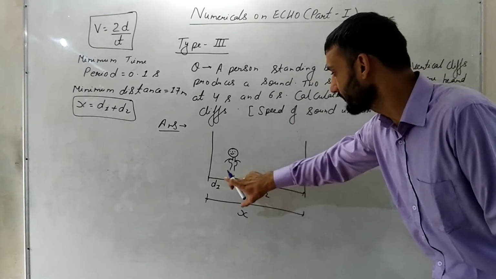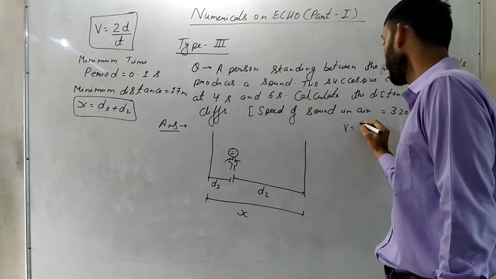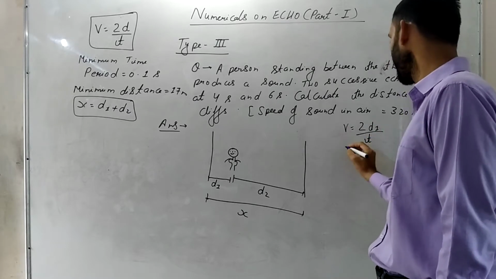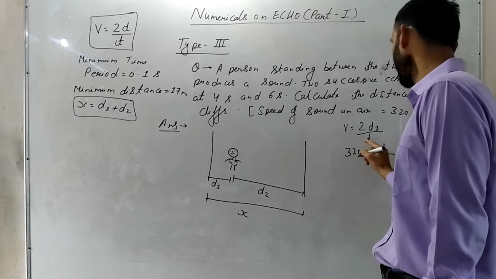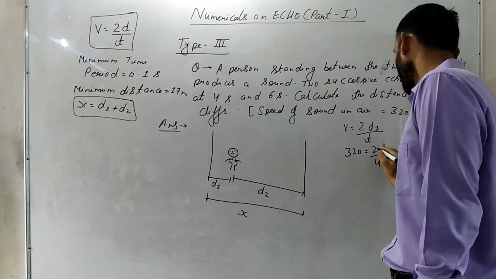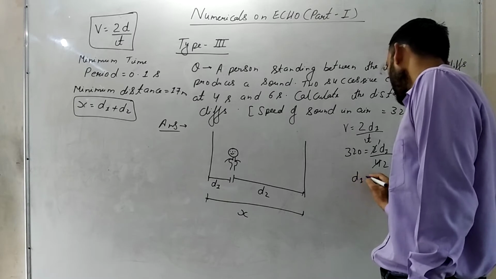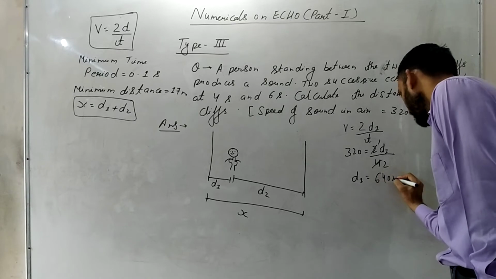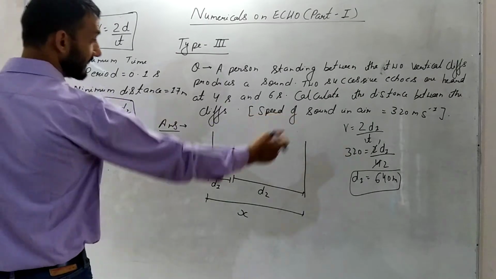So first we will solve this for this cliff, d1. We know that v is equal to 2d1 upon t. Now v is given, 320 is equal to 2d1 upon t. t is 4 seconds. Why 4 seconds? Because it is close by. Multiply this. So d1 will be what? 32 into 2, 64, 640 meters. d1 has come. Very simple. Now you calculate d2 in the same manner.